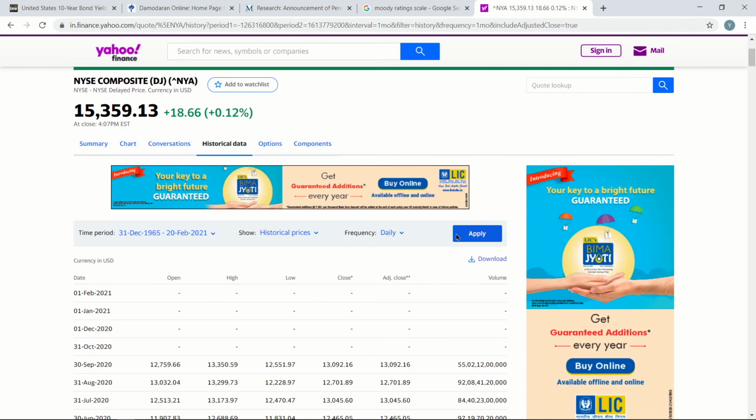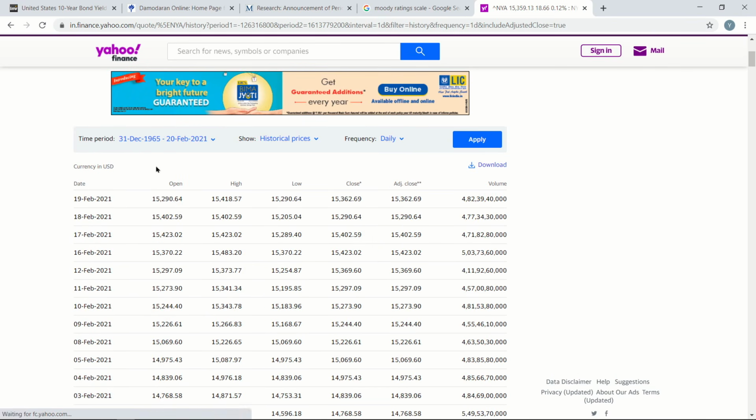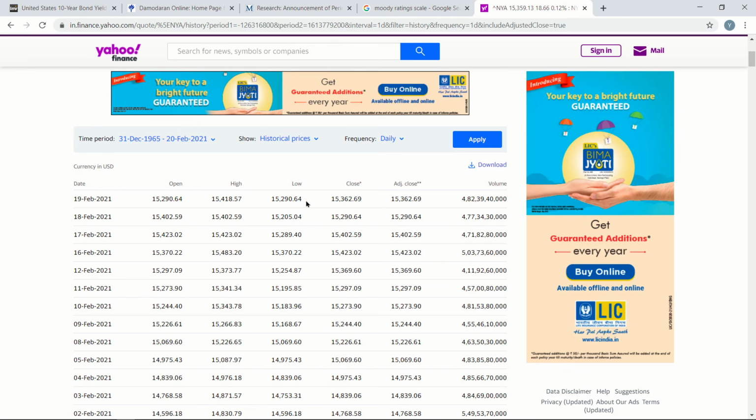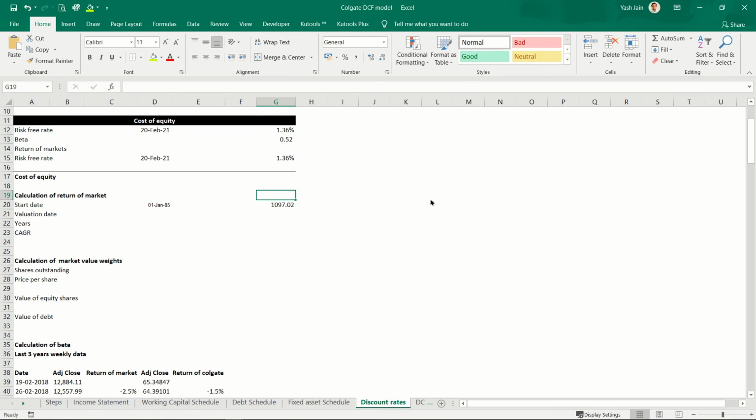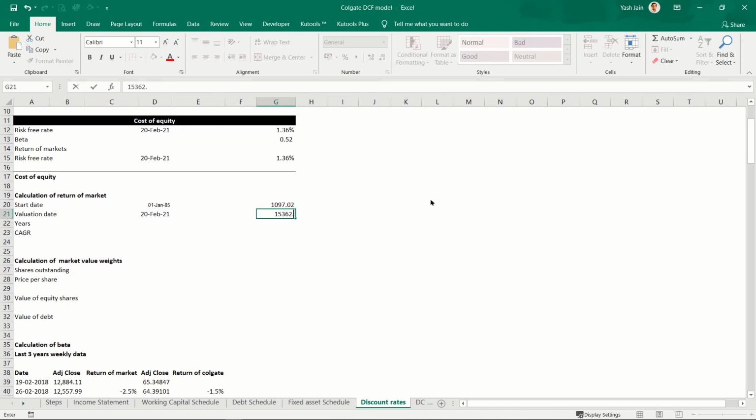And then as on 20th February, I'll just simply go up. We'll click on daily and click on apply. And since 20th February the markets were closed, the latest price available is 15,362.69. Okay, so on valuation date 20th February it is 15,362.69.